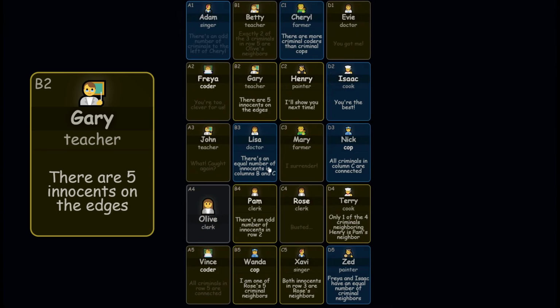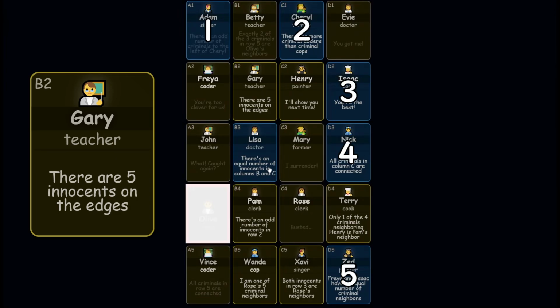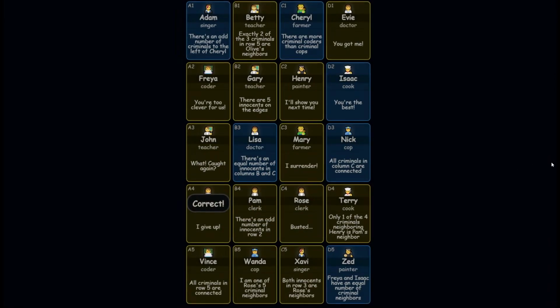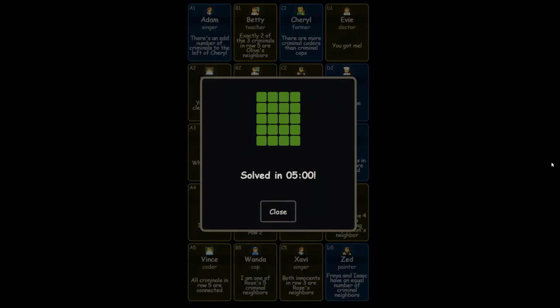Here's our final clue. There are 5 innocents on the edges. Mark Olive as a criminal. And that finishes today's puzzle, solved in 5 minutes.